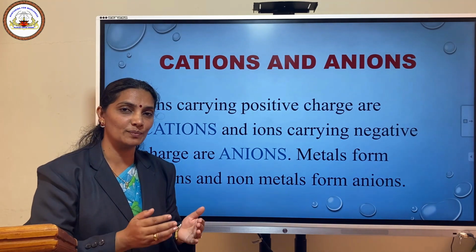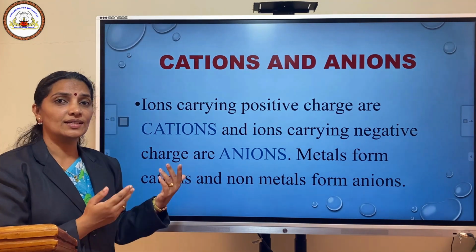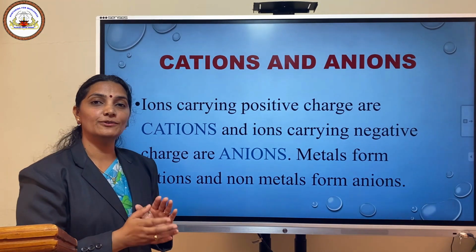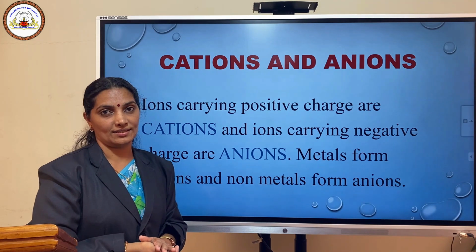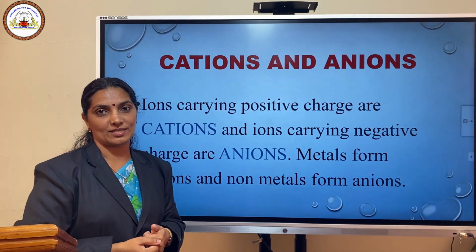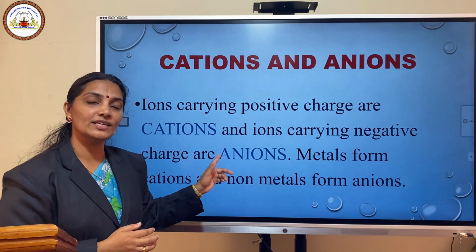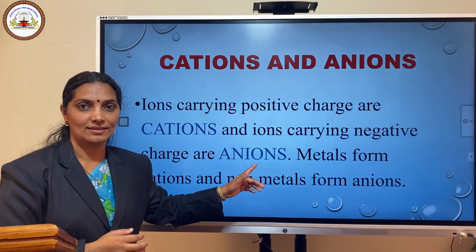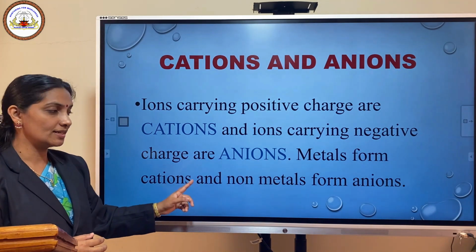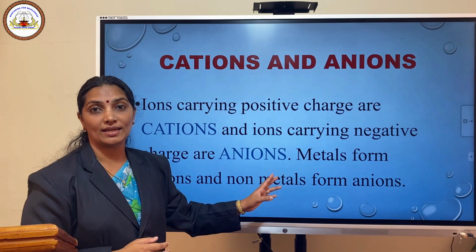But in the case of non-metals like chlorine, fluorine, nitrogen, oxygen, etc., they have more than 4 electrons in their valence shell. So they have a tendency to gain electrons. So they form negatively charged particles. They are called anions. Metals form cations and non-metals form anions.